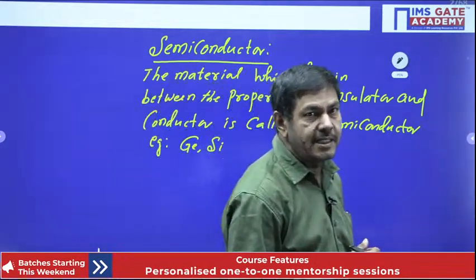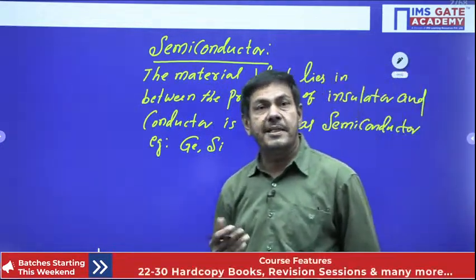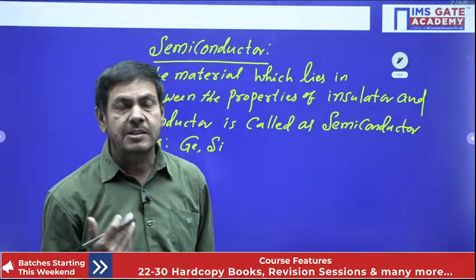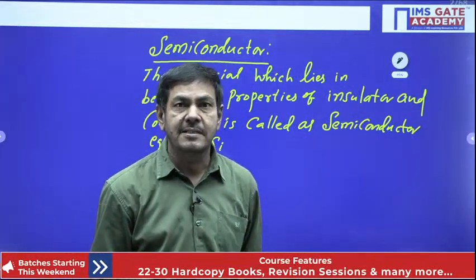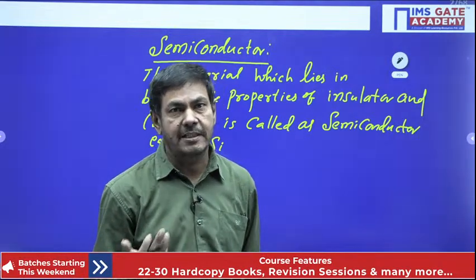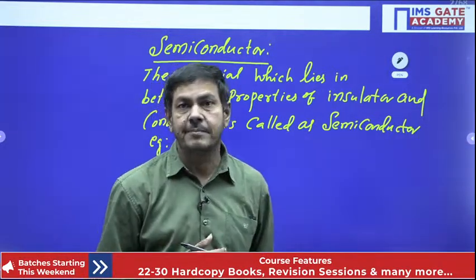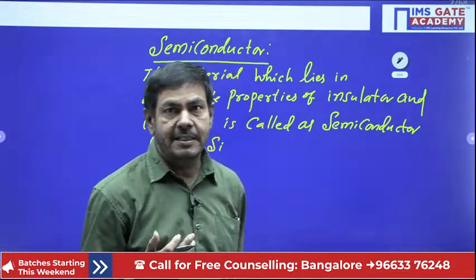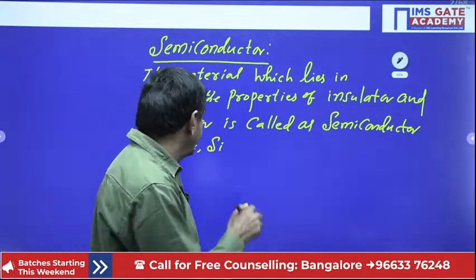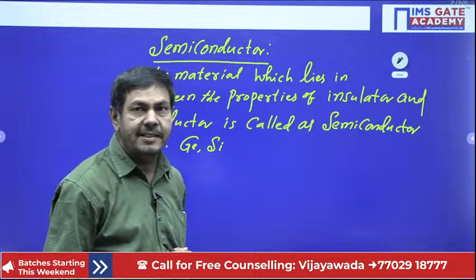When the high temperature is not maintained, what happens? The bonds break and it easily allows reverse saturation current in germanium. But silicon can withstand the high temperature. That's why we are using silicon only.